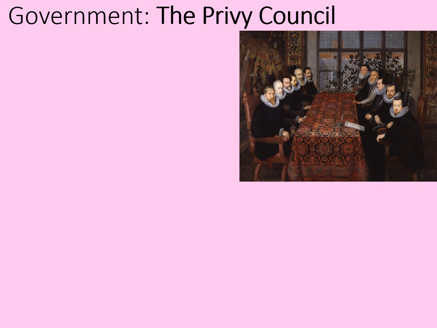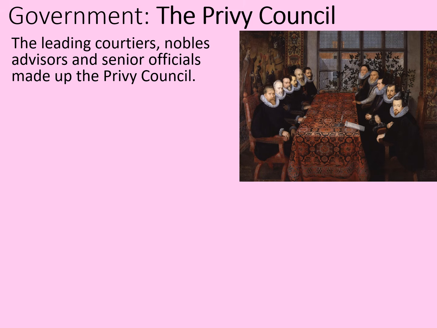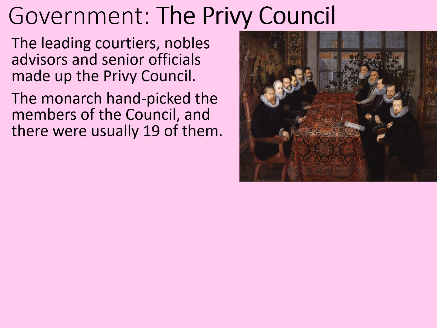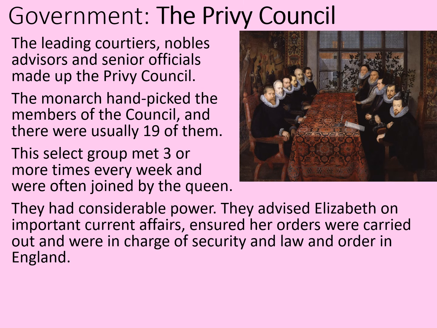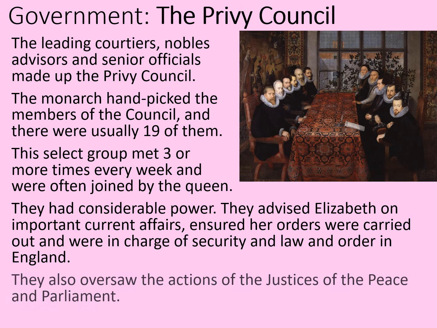Then we've got the Privy Council. These are the leading courtiers, nobles and advisors and senior officials who made up the Privy Council. The monarch hand-picked the members of the council, and there were usually between 19 and 20 of them. This select group met 3 times a week, or sometimes more, and they were often joined by the Queen herself. They had considerable power. They advised Elizabeth on current affairs, ensured her orders were carried out, and were in charge of security and law and order in England.